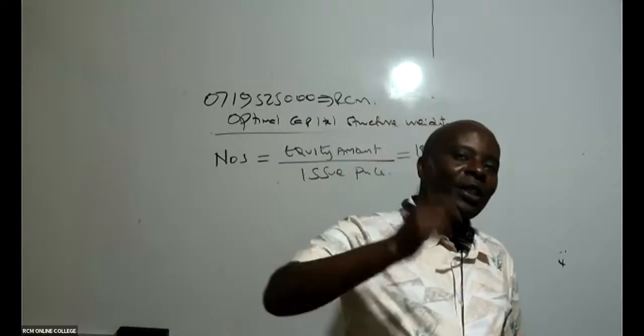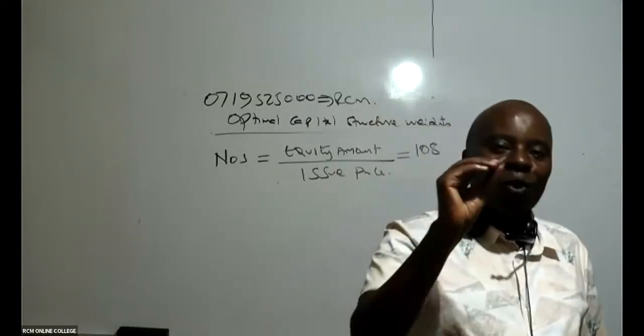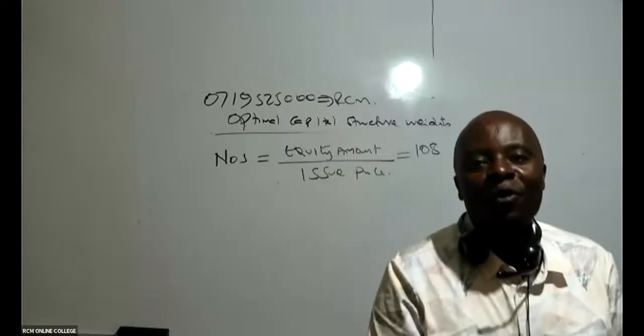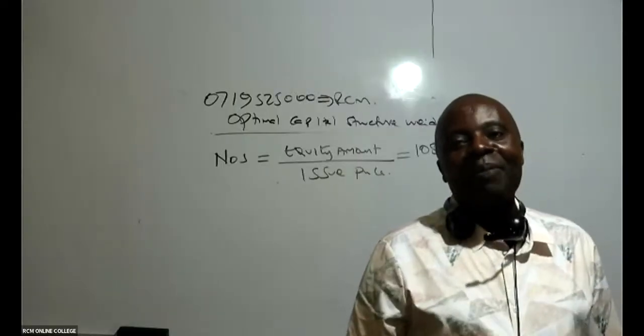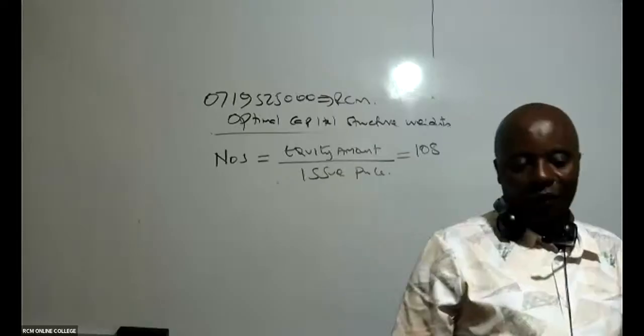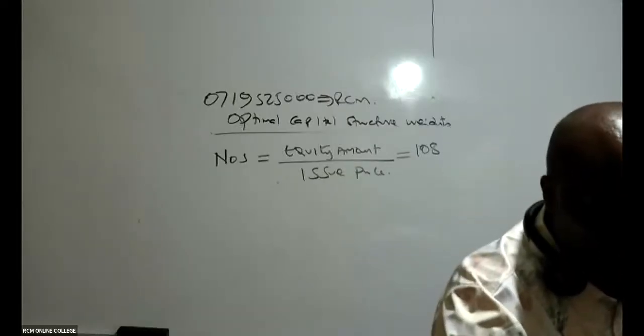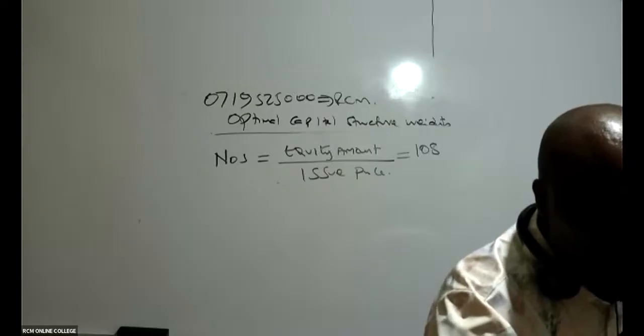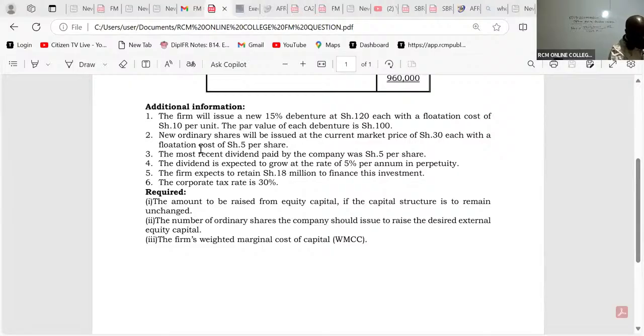But now, out of this 108, part of this will be coming from retained earnings. And they've told us the amount which will come from retained earnings: the firm expects to retain 18 million to finance this investment.